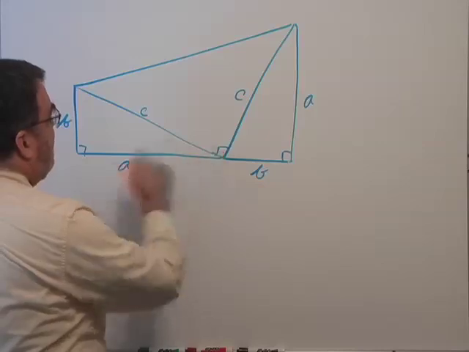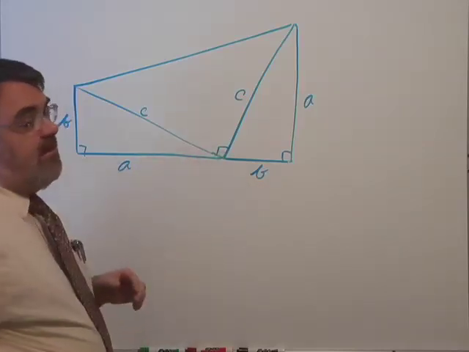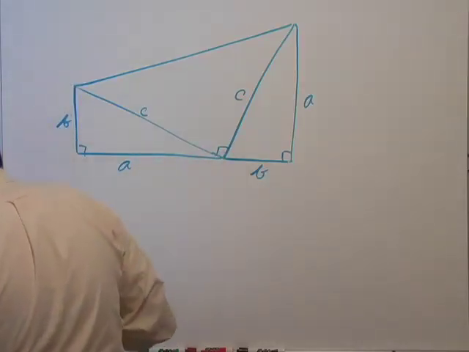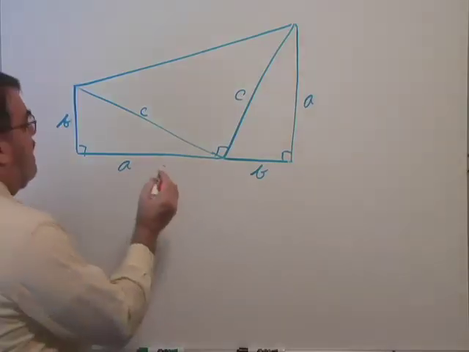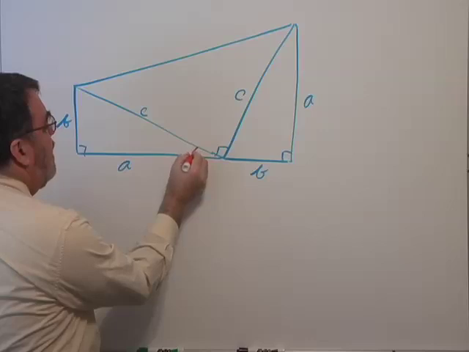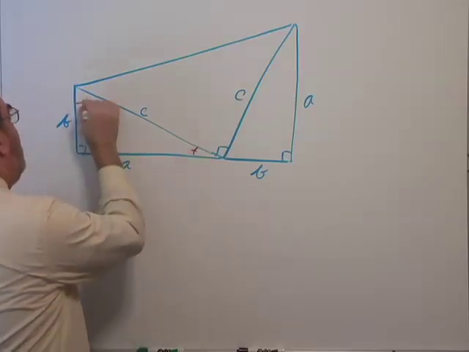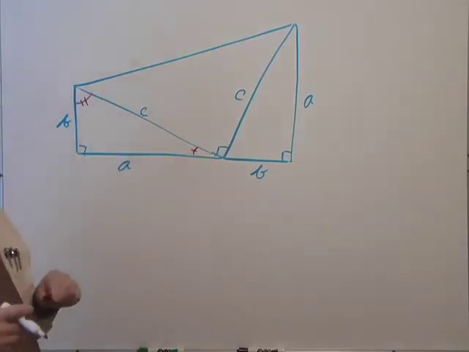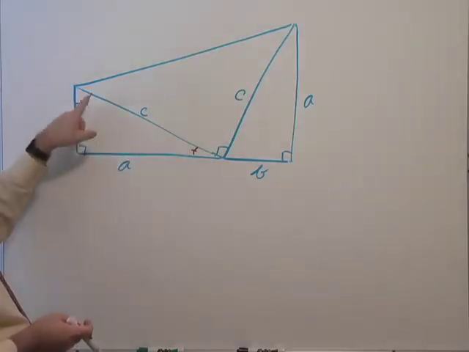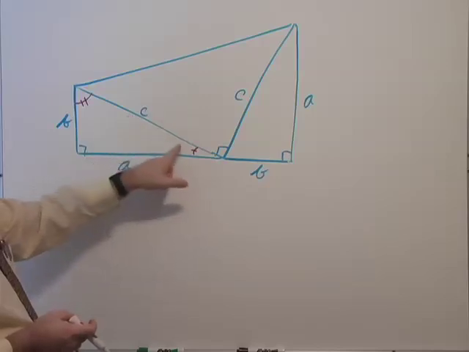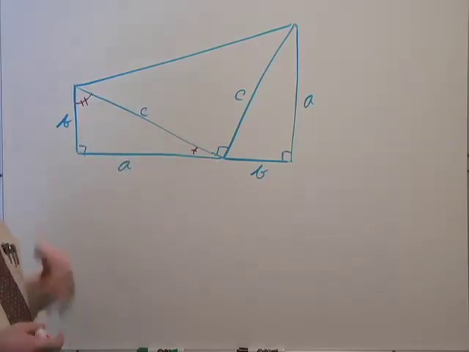Now it turns out this has to be a right angle also. And is that obvious? Well, this angle and this angle are complementary. In other words, they have to add up to 90 degrees. This is 90, and so there are 90 degrees left. These two angles add up to 90. We say they're complementary.